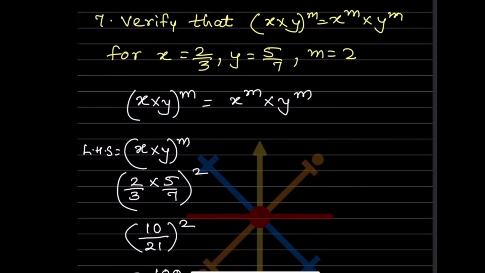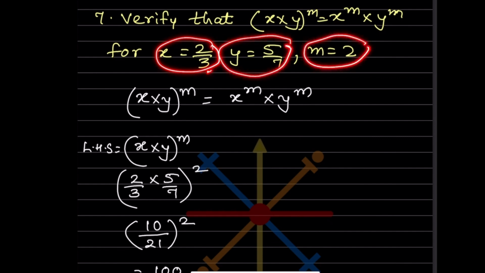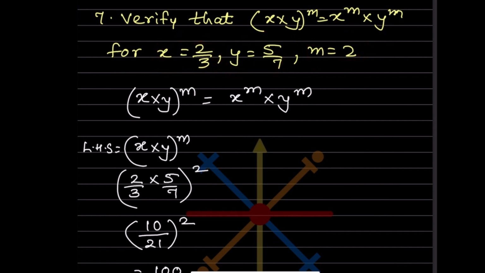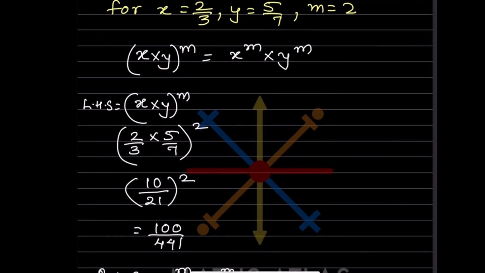So now here verify that x into y raised to n is equal to x raised to n into y raised to n, and the values of x, y and n are given, x is 2 by 3. So now let us write this one first, the same. Whenever we say verify, it means we should show that left hand side is equal to right hand side. So this is the left hand side, this is the right hand side. So let us start with the left hand side, x into this part. So now we know the values of x, y and n. So we are just going to put x is 2 by 3, y is 5 by 7 and n is 2.